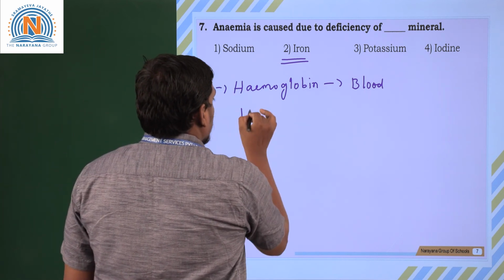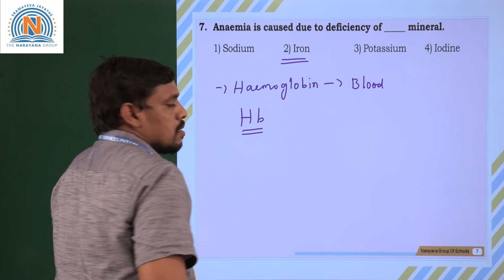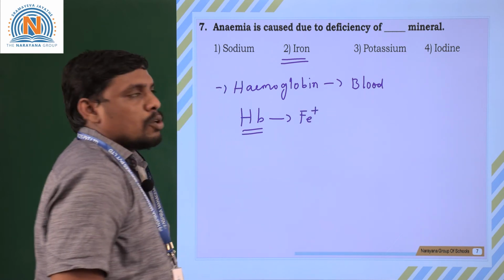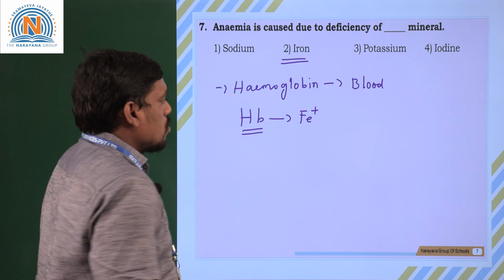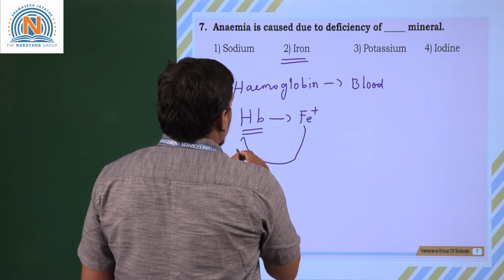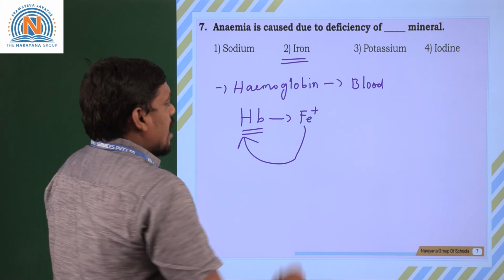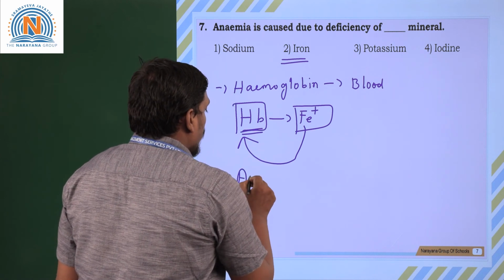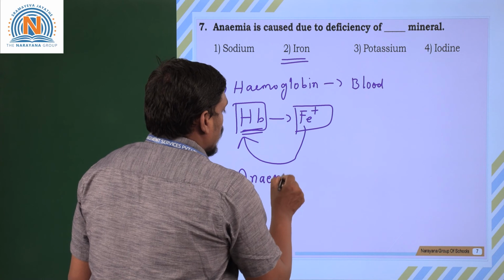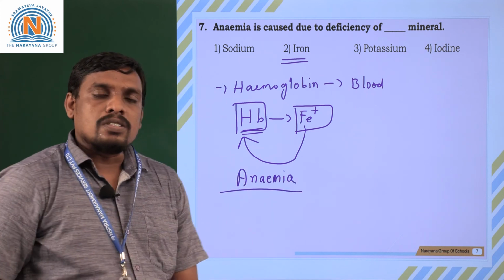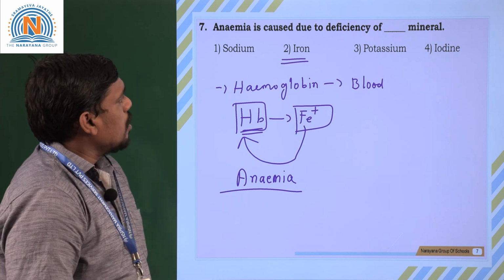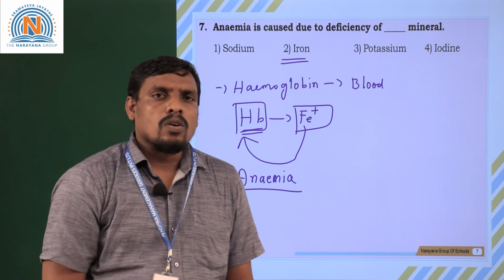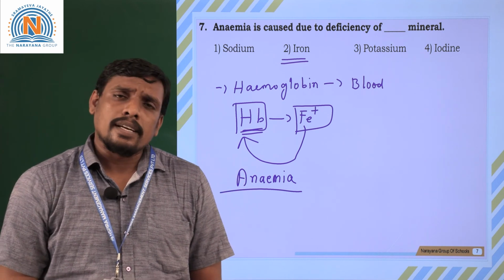The hemoglobin is scientifically or chemically termed as Hb. Hemoglobin is made up of an iron molecule. So for proper growth and development of hemoglobin, iron plays an important role. Lack of iron molecule definitely causes abnormal growth of hemoglobin, which is scientifically termed as anemia. What is it called? Anemia. So lack of iron causes abnormal or less growth and development of hemoglobin, which is termed as anemia.